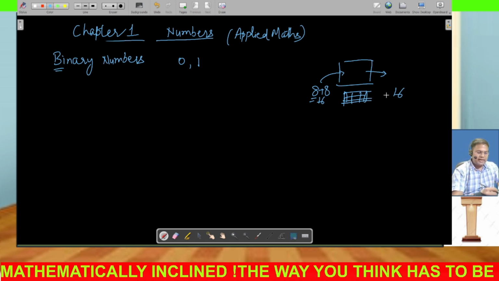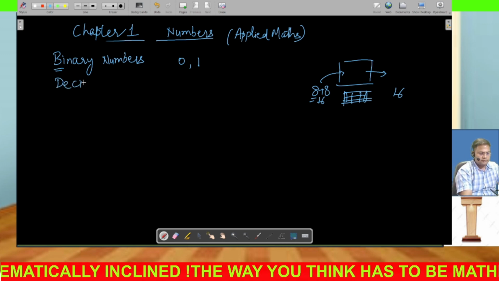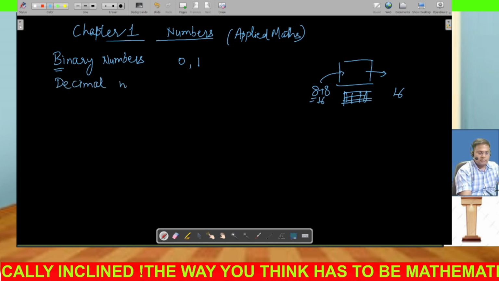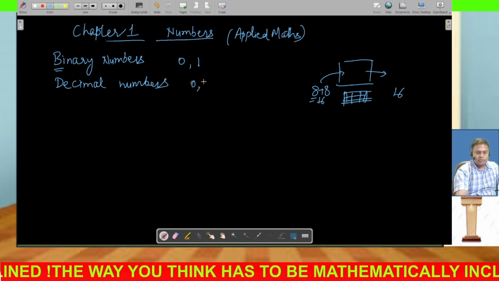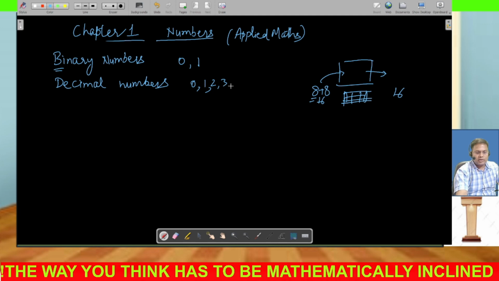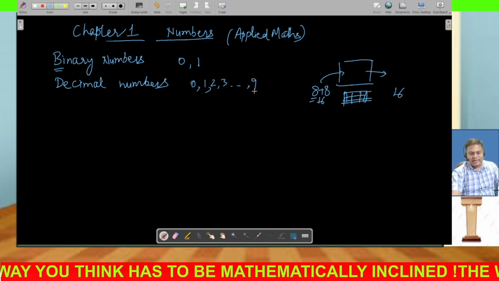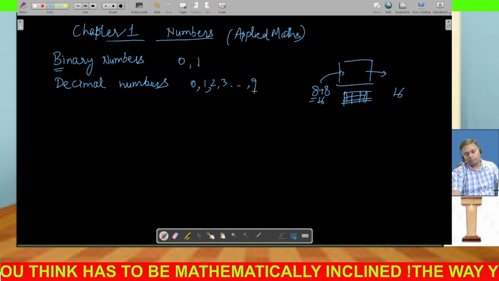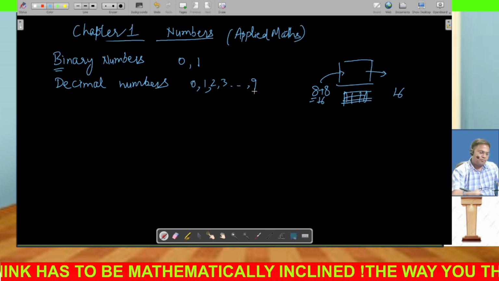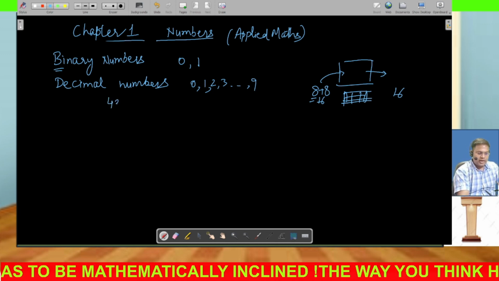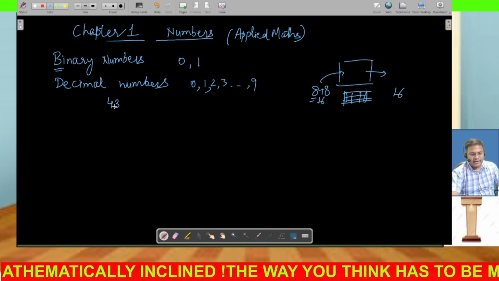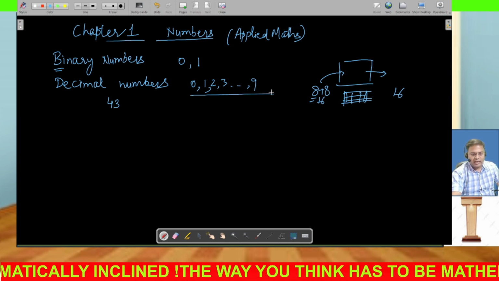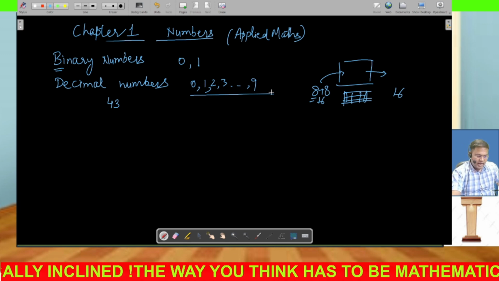We in our daily life we use decimal numbers. For example, we know that we use digits 0, 1, 2, 3 and up to 9. These 10 digits we use to write any number. So for example, if I have to write 43, so I will be using 4 and 3. So that is the decimal numbers in which we use 10 digits 0 to 9.